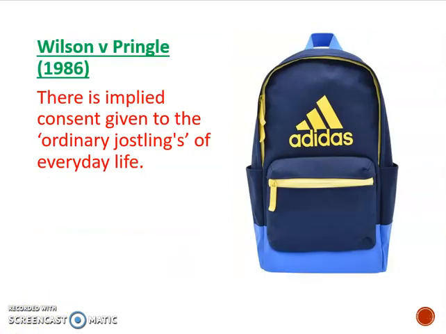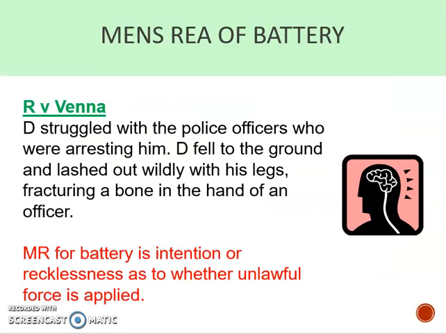Just be aware that Wilson and Pringle tells us that there's implied consent to the ordinary jostlings of everyday life. So some normal day-to-day contact in a bustling place is to be expected, and that won't be a battery. We'll have a look at that when we look at the defence of consent in a bit more detail. The mens rea of battery is the same as with assault. It's intention to apply the force or recklessness as to whether force is applied.